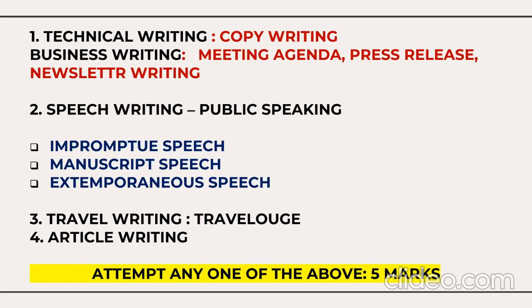Article writing also. So for a travelogue, they will ask you a question like, you visited a historical place, write a travelogue. So when you write a travelogue, you need to write in the past tense using the first person pronoun I. So you have a lot of choice here, and you can easily attempt any one question. Watch my videos on these topics. So any one of the above you need to attempt.